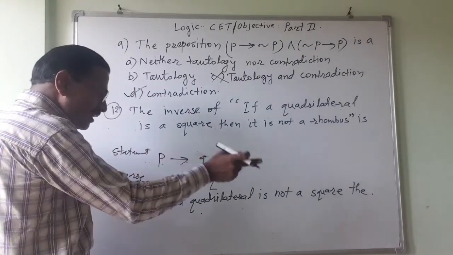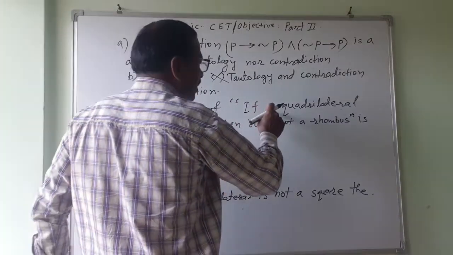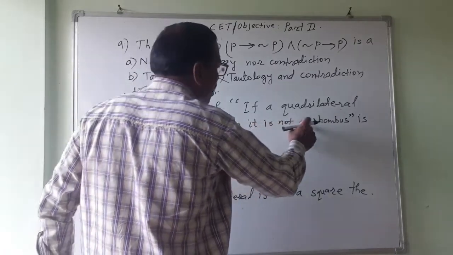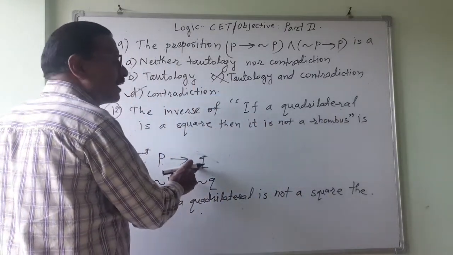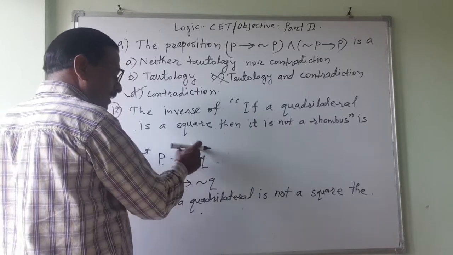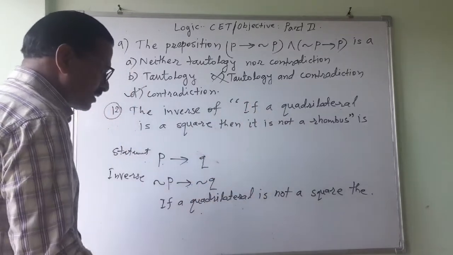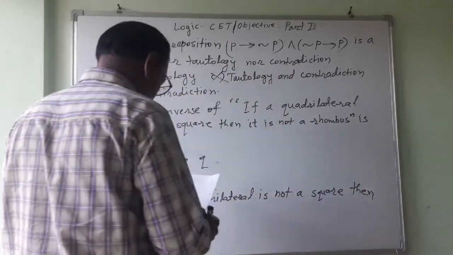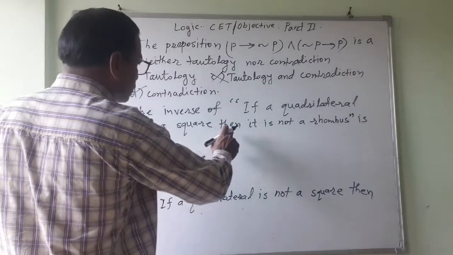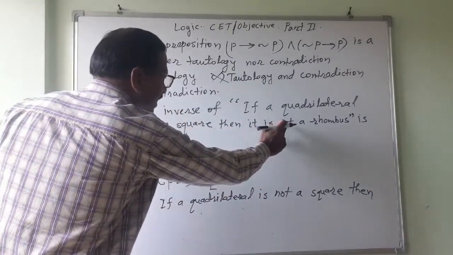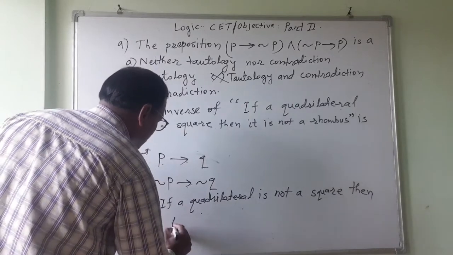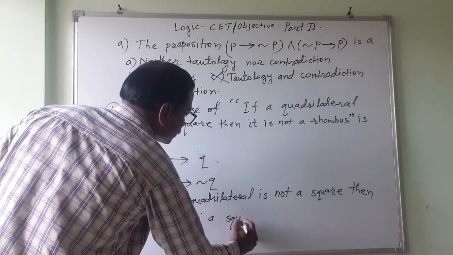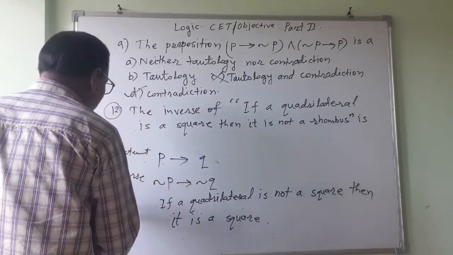P implies Q. This statement is like this. P means a quadrilateral is a square. Q means it is not a rhombus. And its negation will be it is a rhombus. It is not a square. Then the negation of this will be it is a square. This will be the answer.